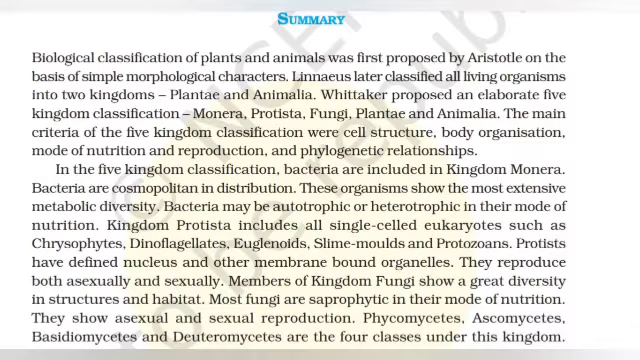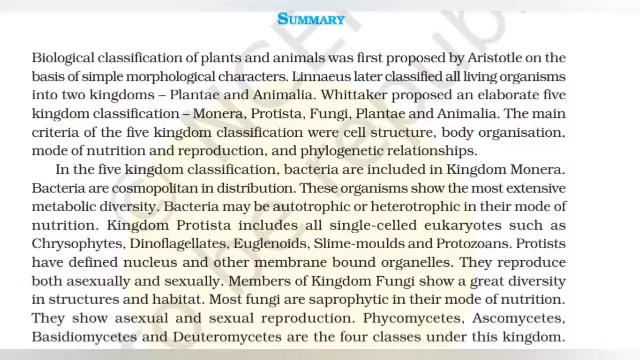In the five kingdom classification, bacteria are included in kingdom Monera. Bacteria are cosmopolitan in distribution. These organisms show the most extensive metabolic diversity. Bacteria may be autotrophic or heterotrophic in their mode of nutrition. Kingdom Protista includes all single-celled eukaryotes such as chrysophytes, dinoflagellates, euglenoids, slime molds, and protozoans. Protists have a defined nucleus and other membrane-bound organelles. They reproduce both asexually and sexually.